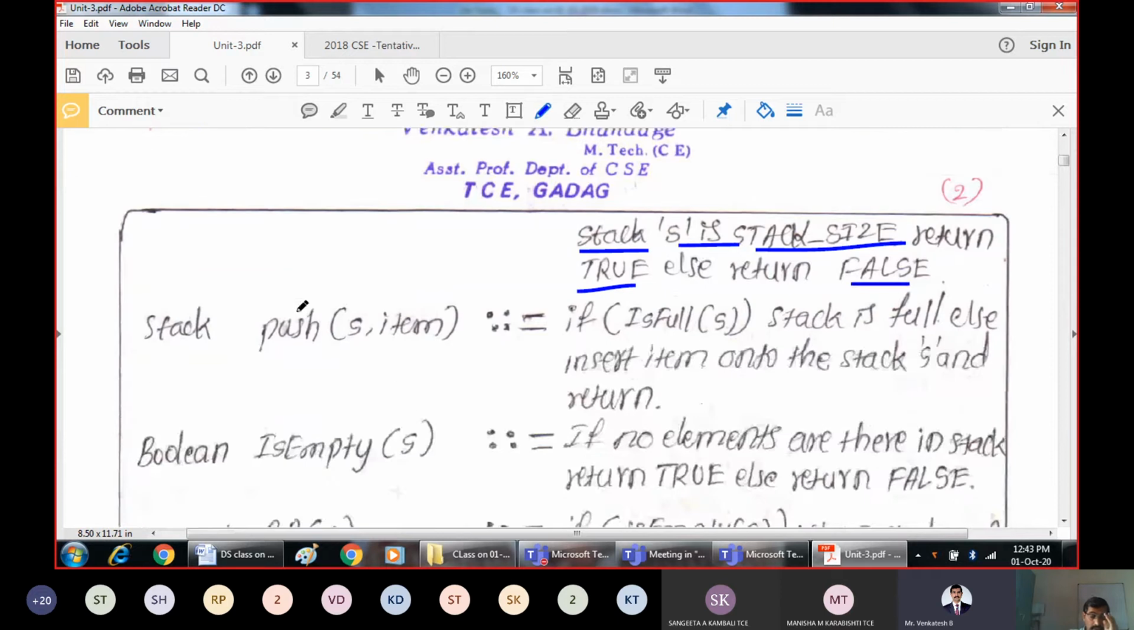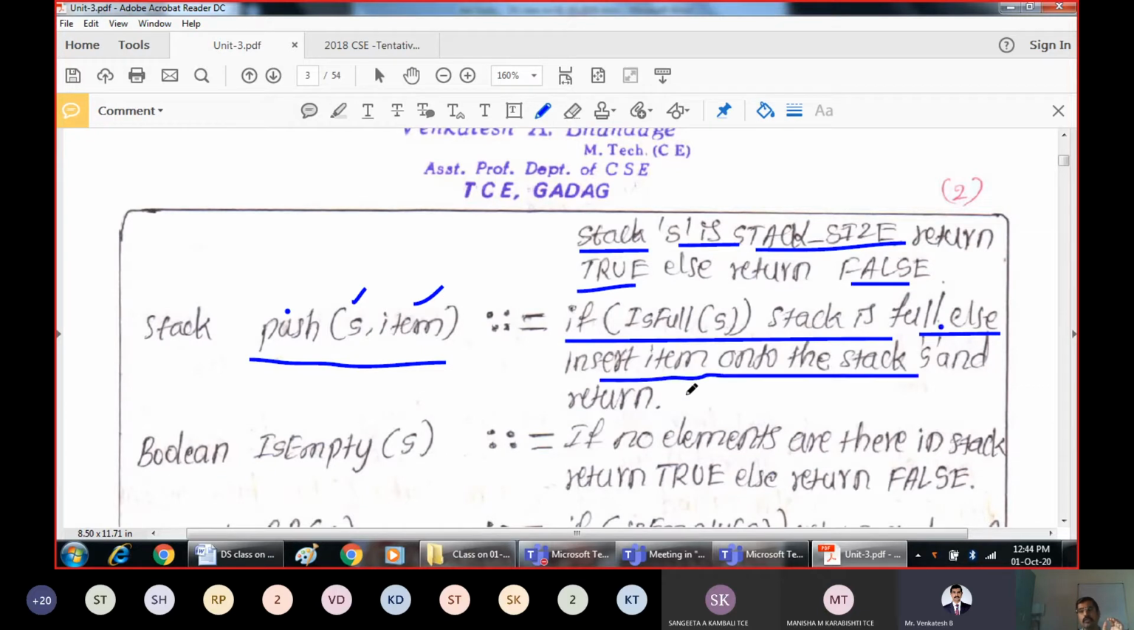That's it. If the stack is not full, then the next operation we can do is insert some element onto the stack. Push means inserting. Onto which stack? Onto this stack. Which item? This item. That is possible only if the stack is not full. If the stack is full, report it. Else, insert the item onto the stack and return. So what does push do? Onto this stack, insert the item.